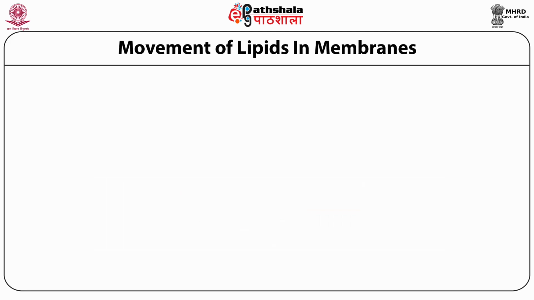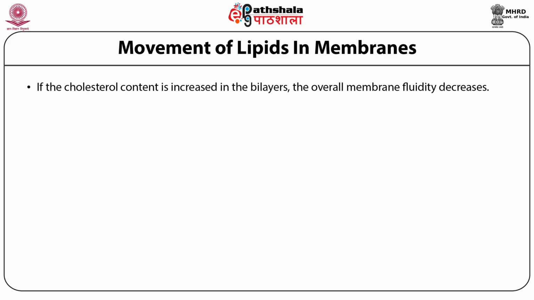We had discussed briefly the role of cholesterol in membrane fluidity. Let us further look at the role which cholesterol plays at physiological temperatures. If the cholesterol content is increased in the bilayers, we have already said that the overall membrane fluidity decreases.